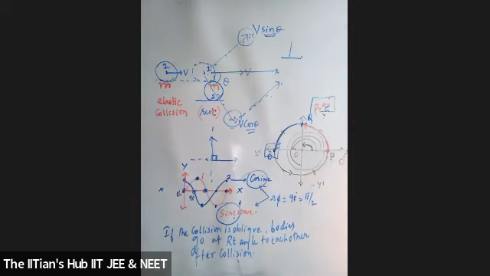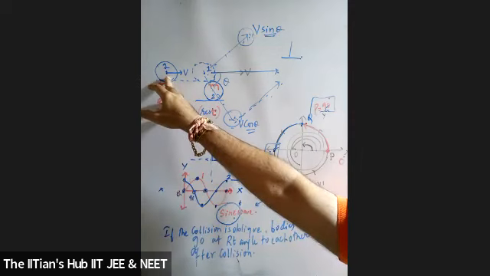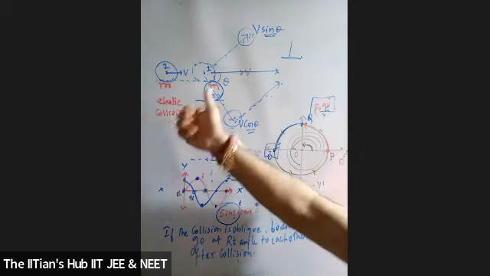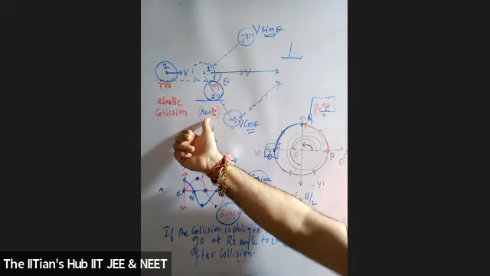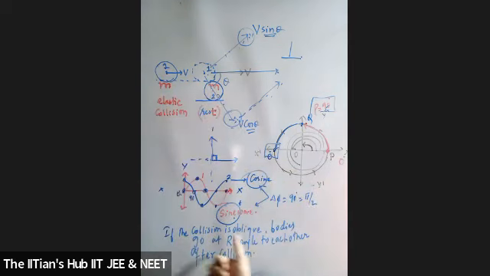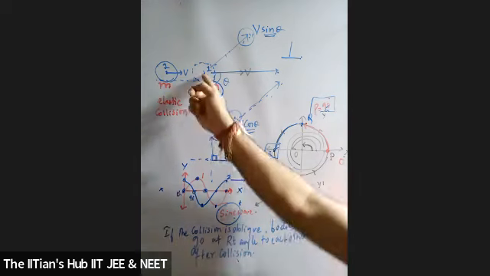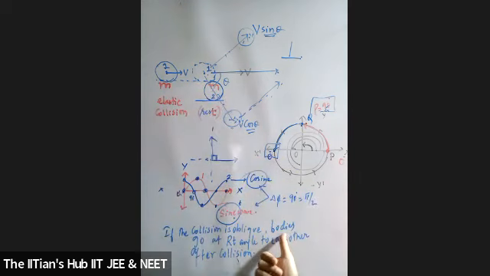So the question was, students, there is a body of mass m having an elastic collision with another identical body which is at rest. If the collision is oblique, is it an oblique collision? Yes, students, it's an oblique collision. Then show that they will go at right angles to each other. So can you prove it?